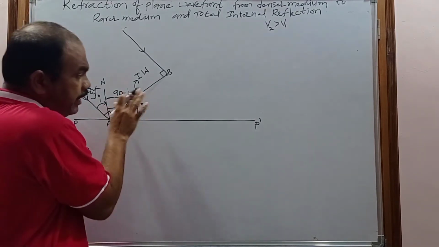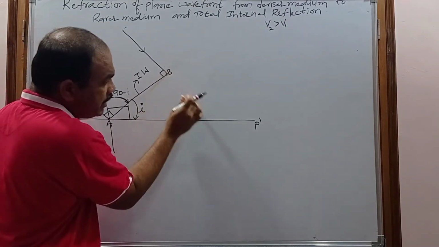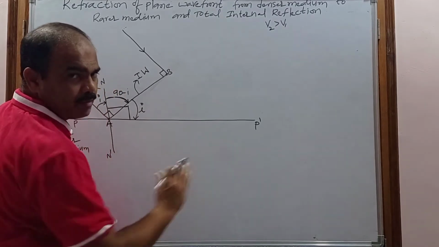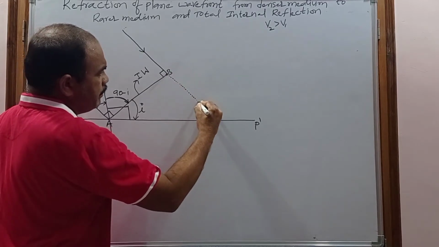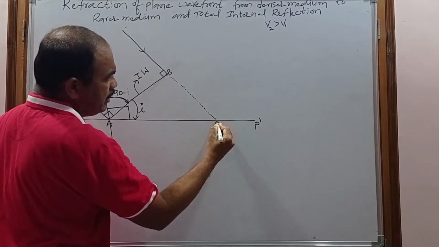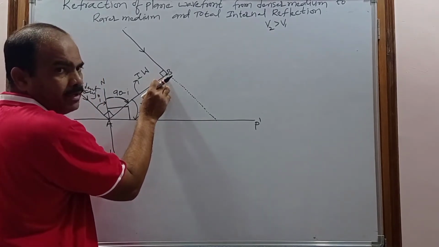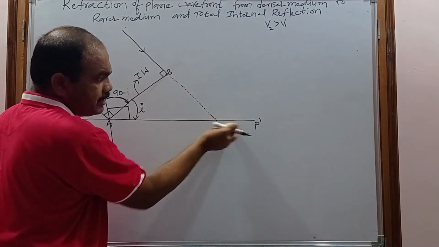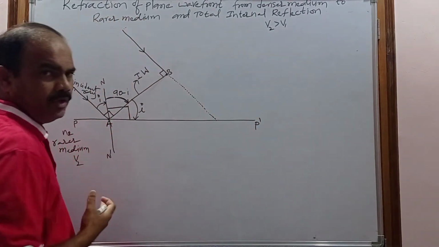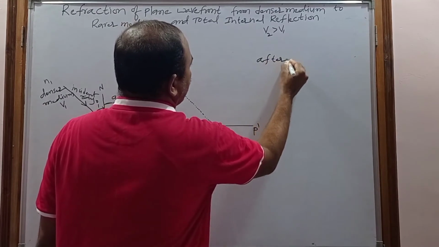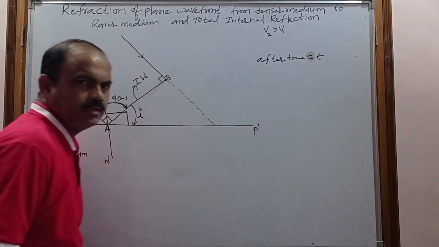So the secondary wavelet produced from B, after reaching the surface, only then will it enter into the rarer medium. So now consider the time taken by the secondary wavelet coming from B to reach the surface to be T. After how much time am I going to construct the new wavefront? After time T. So what is the position of the wavefront?